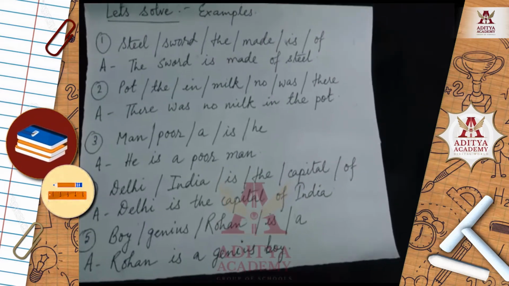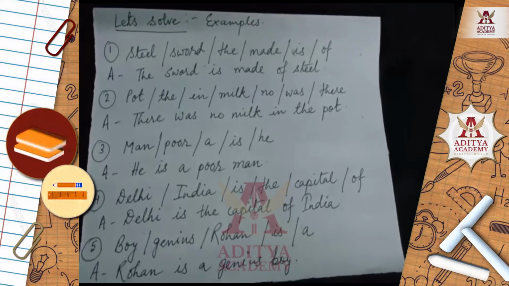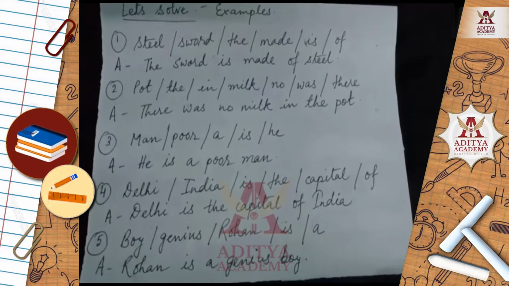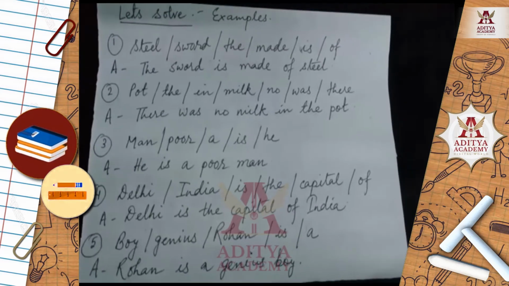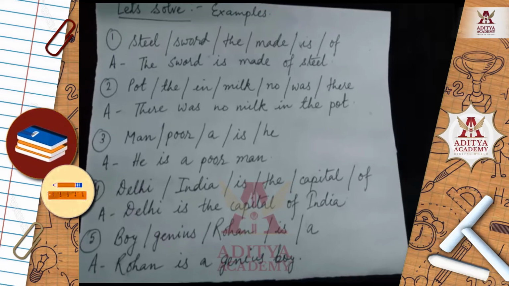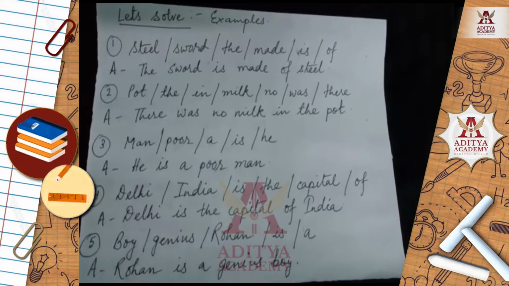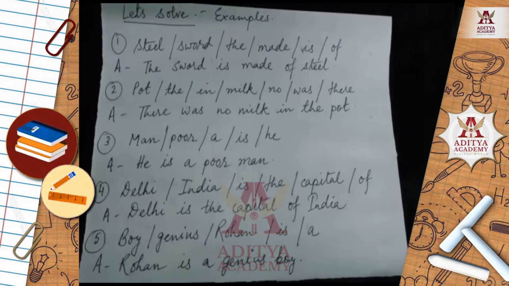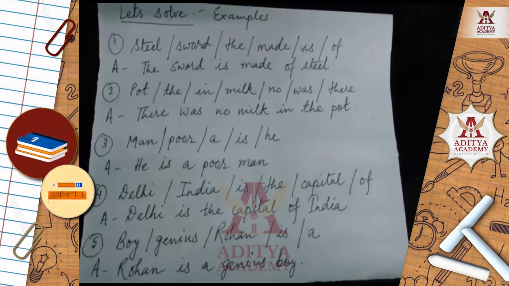As you can see, there are a total of 5 examples. All these words in the questions are written in a jumbled order. You have to arrange them according to their meaning. So let's practice.